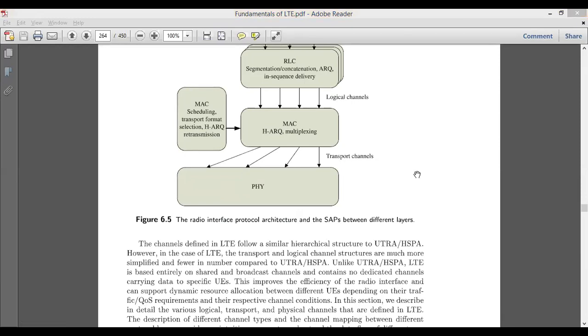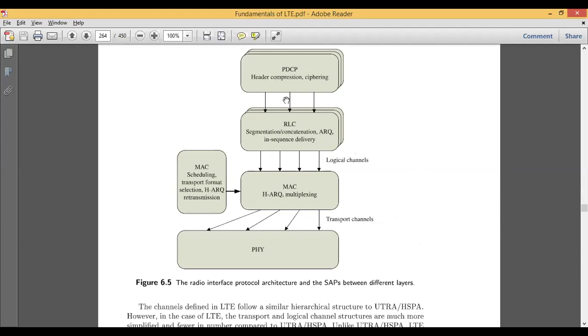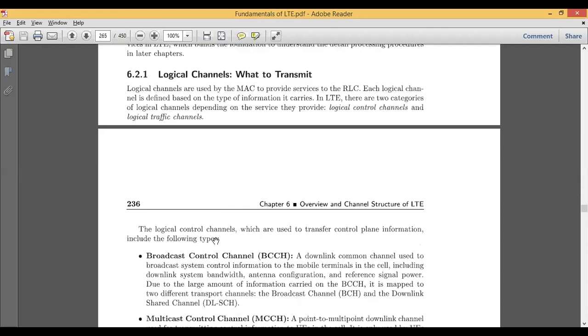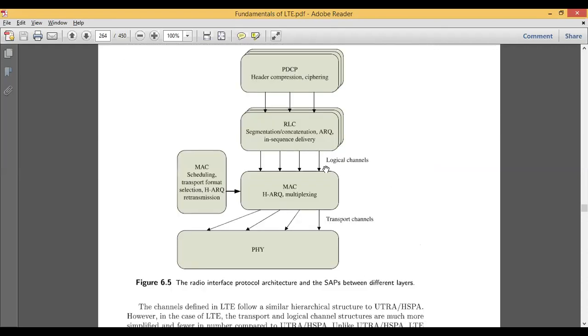Now let us see how each channel is responsible for this operation. Let us consider the first channel, the logical channel. The logical channel is responsible for what to transmit. Basically, these logical channels are used by the MAC. You can see here in the figure, the logical channels are used by the MAC sublayer.